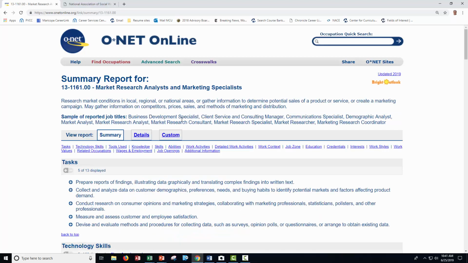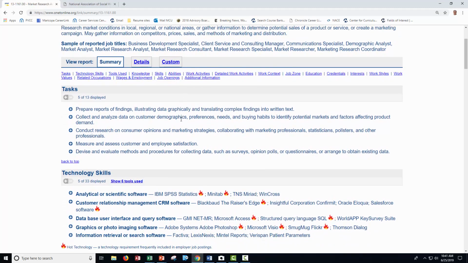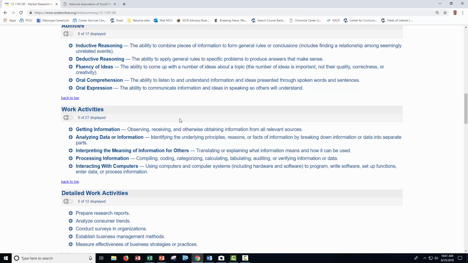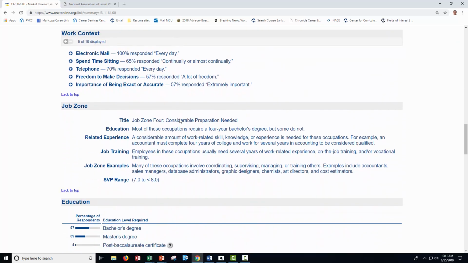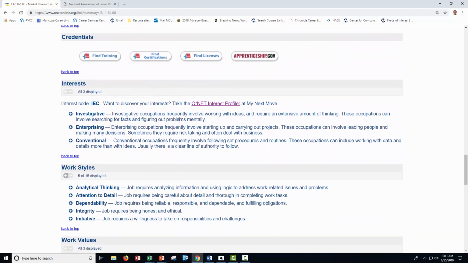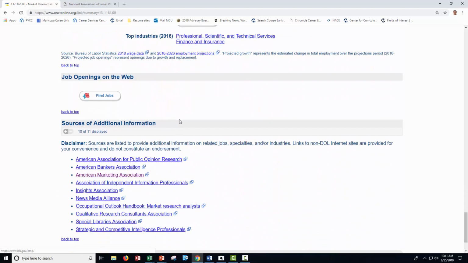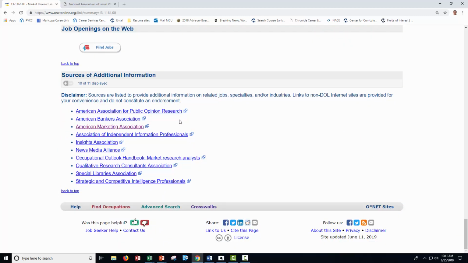And again, ONET is really valuable in giving you a lot of information about the field and about that job title, actually. And if you scroll down, again, what are we looking for? We're looking for a connection to the professional association and under sources of additional information. And here we have a number of different professional associations that align with marketing. But here's one that really stands out, the American Marketing Association. Let's check that one out.